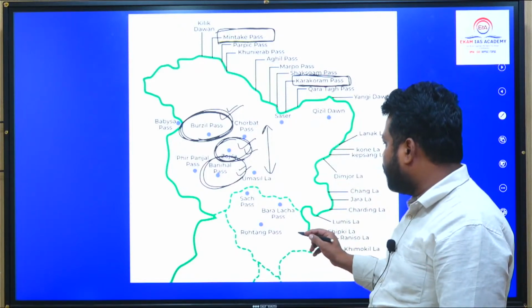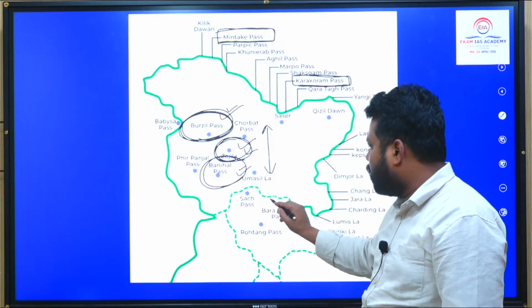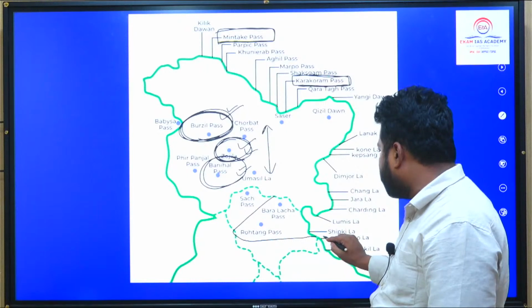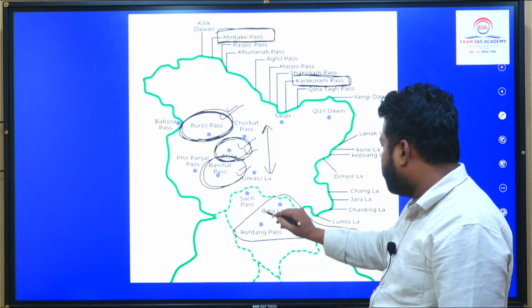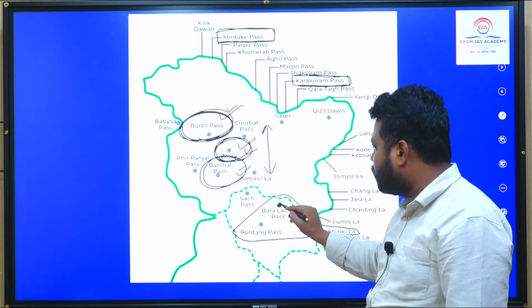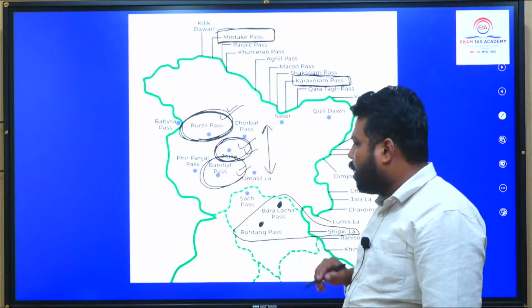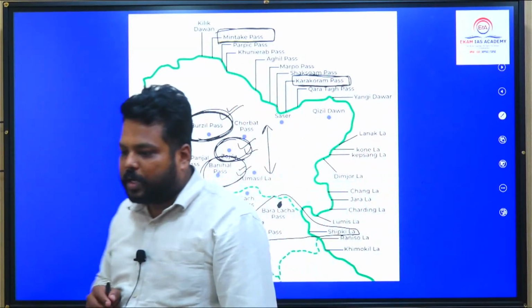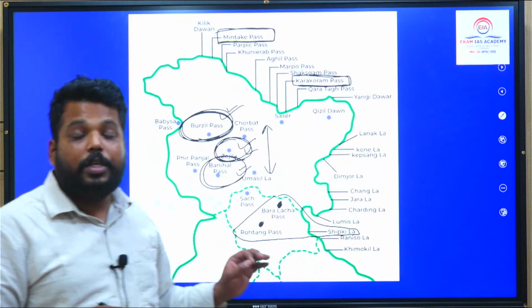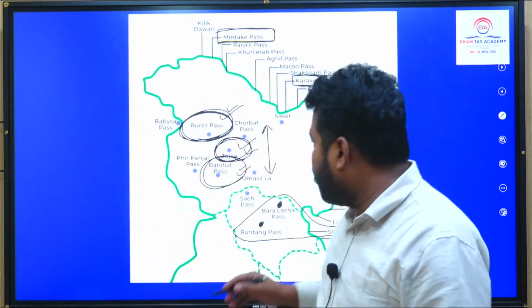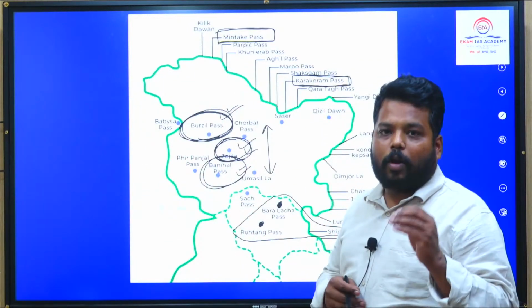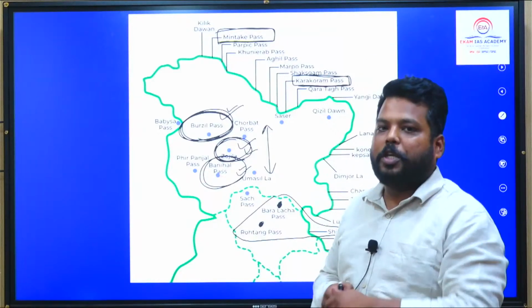Coming to Himachal Pradesh, there are 3 passes. One is Baralapchala Pass, and one is Rohtang Pass. Rohtang Pass is the location where we have the origin of Ravi and Beas river, and Baralapchala is one of the headward origin points of the Chenab river.